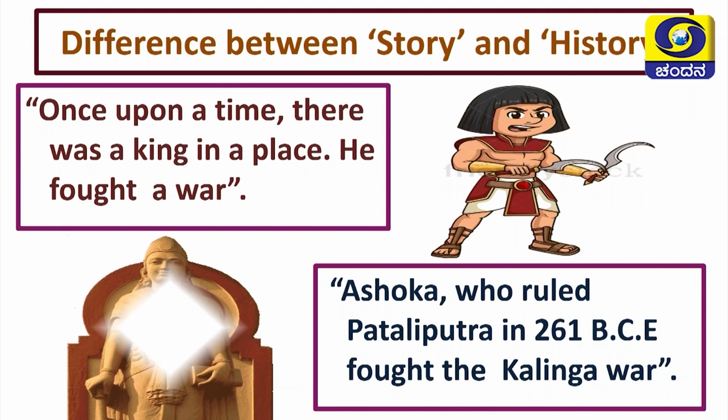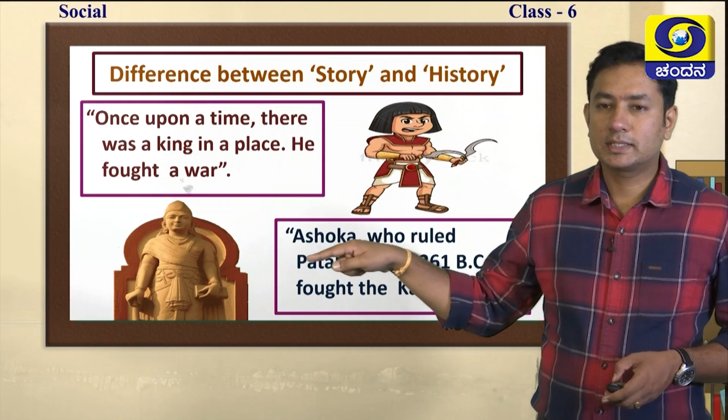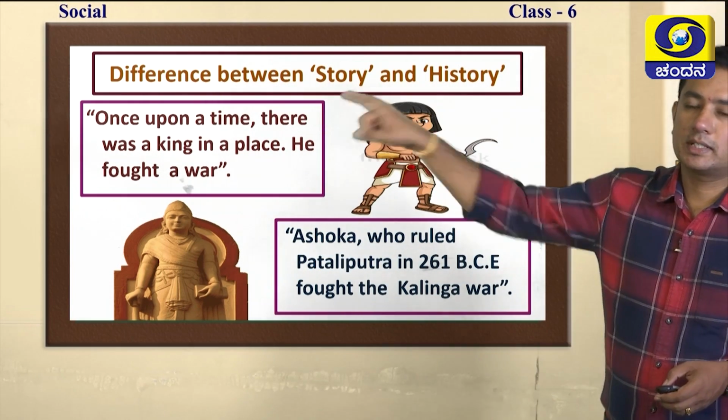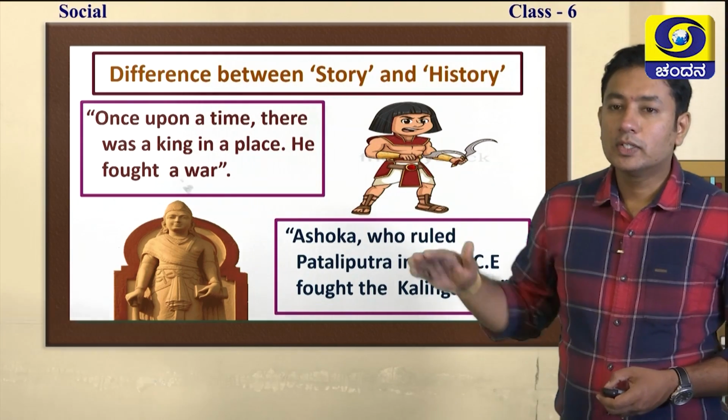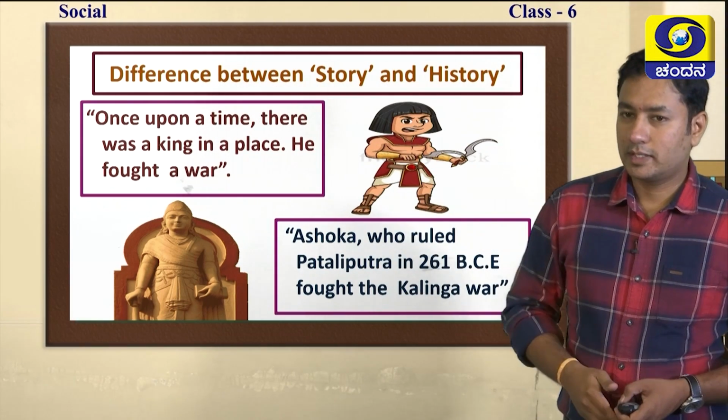This is called history because here we can see a king, a time, a person's name, a place, everything, with the proof we are talking about here. So this is considered history and this one is considered a story. Story is different, history is different.